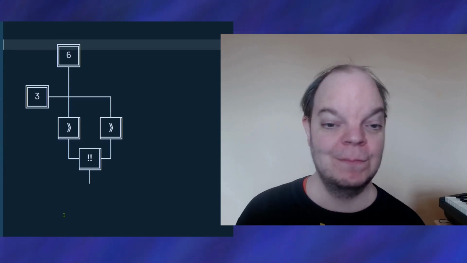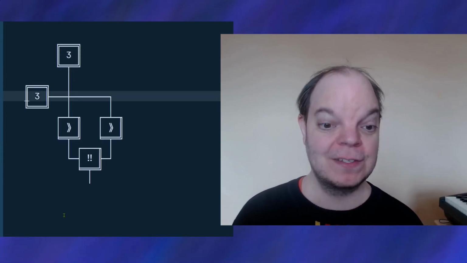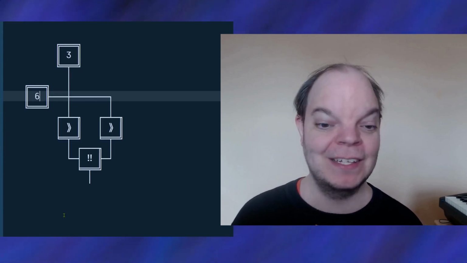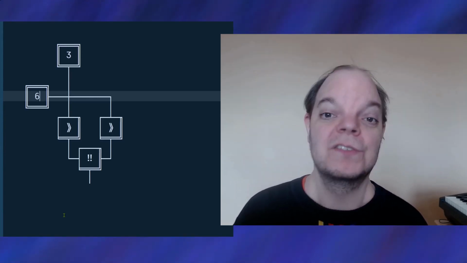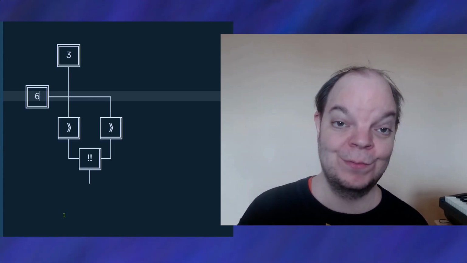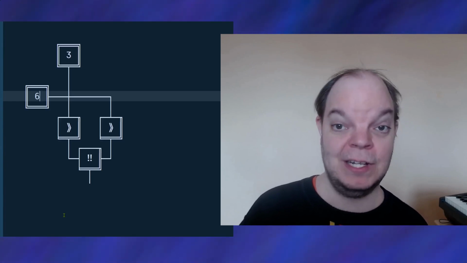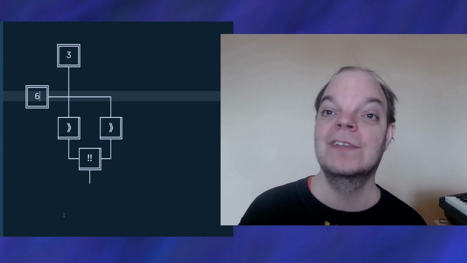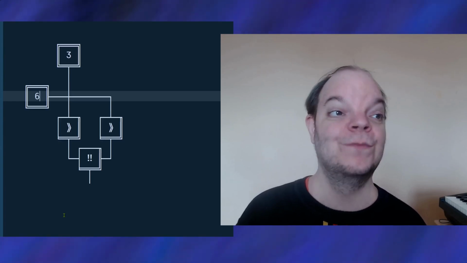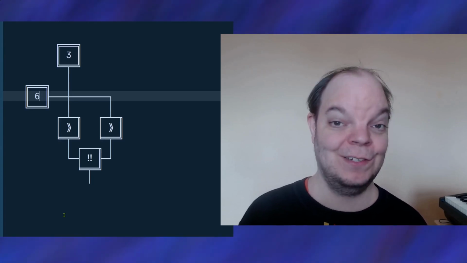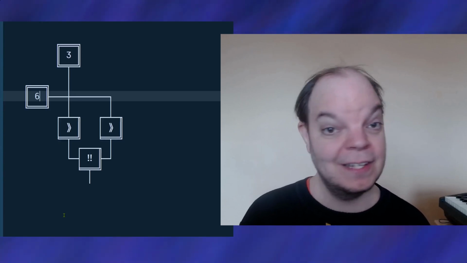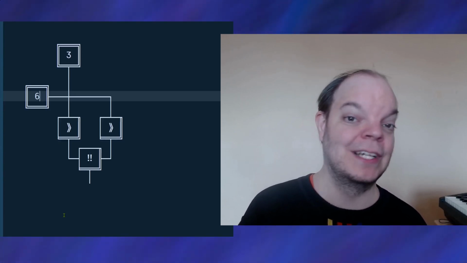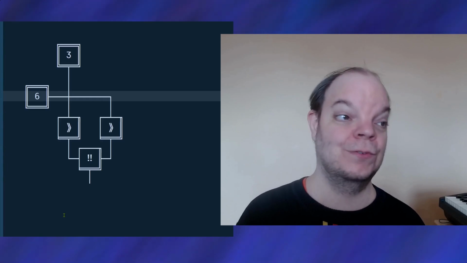Just for completeness, I'm just going to swap the two numbers 3 and 6 and show you that it does exactly what I said it would. So now we expect the bit shifting operation to calculate 3 shift left 6, which is going to be 3 times 64, which is 192. And we expect the less than operation to calculate 3 less than 6, which is true, so -1.